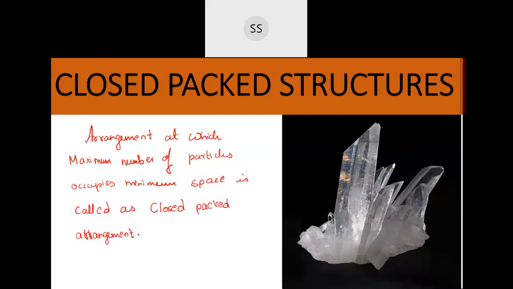So it's nothing but when you are packing something, how well you pack them. If particles are present attached to each other one after the other, then that kind of arrangement will come under close pack arrangement. Most of the time when you see crystals, they are tightly packed with each other, so less space is wasted and more space is occupied by them. So the maximum number of particles occupy the minimum space. That kind of arrangement is called a close packed arrangement. You can write down this definition.